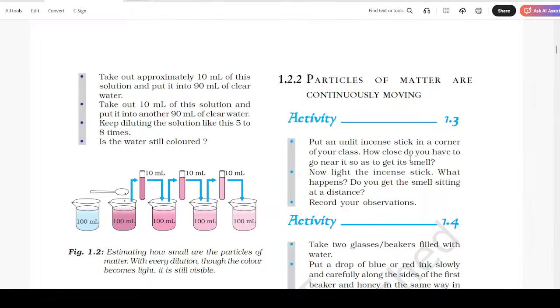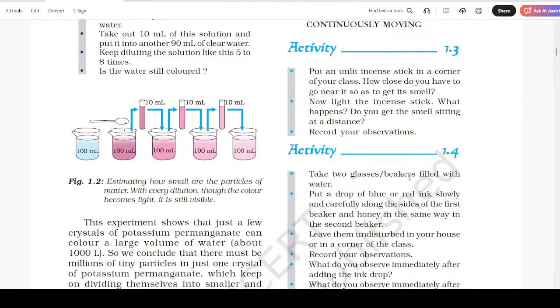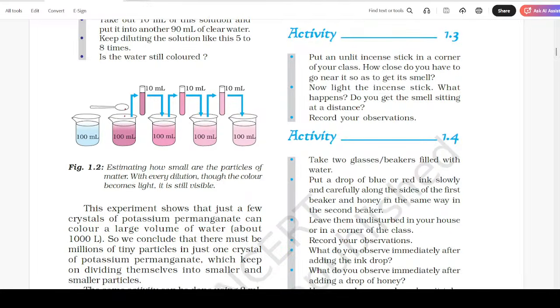Record your observation. Take two glass beakers filled with water. Put a drop of blue or red ink slowly and carefully along the sides of the first beaker, and honey in the same way in the second beaker. Leave them undisturbed in your house or in a corner of the class.